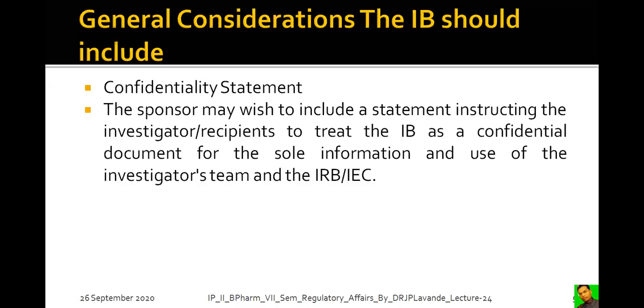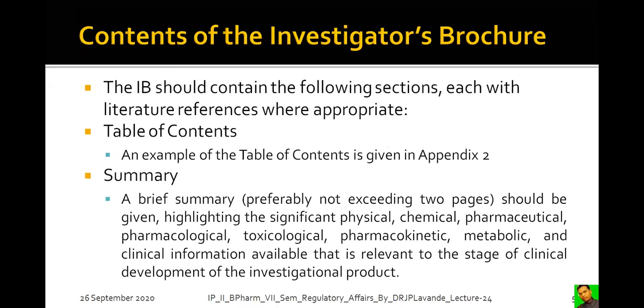So the IB is a confidential document, and it should be used only by the investigators, the institutional review board, and the institutional ethical committee, and no one else.